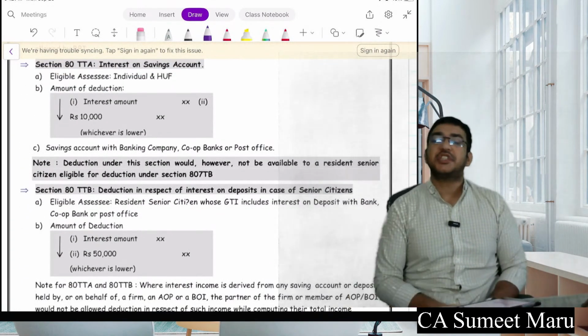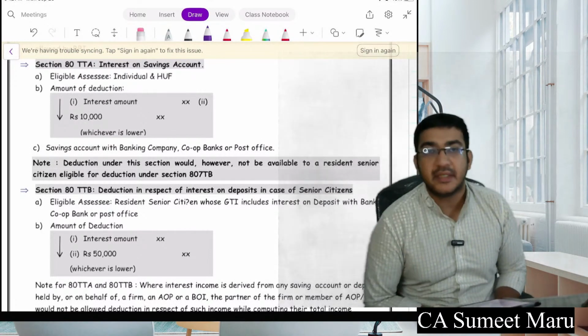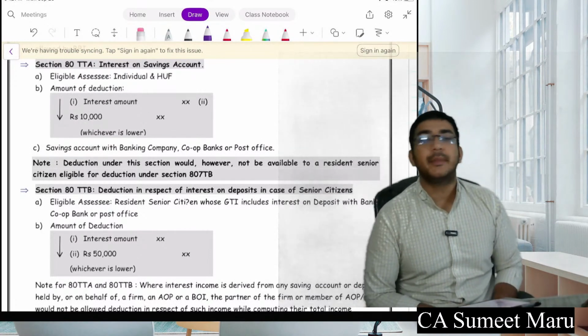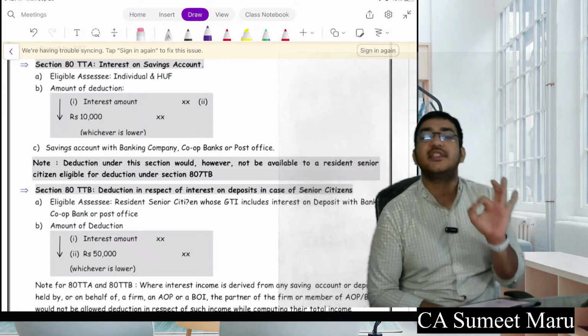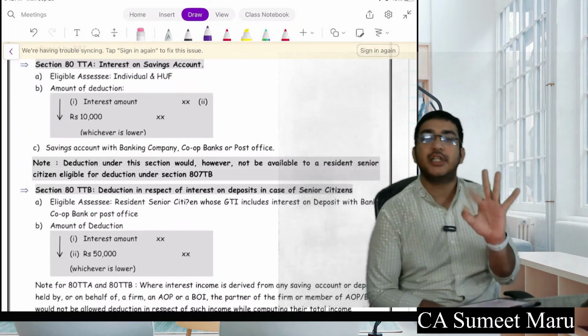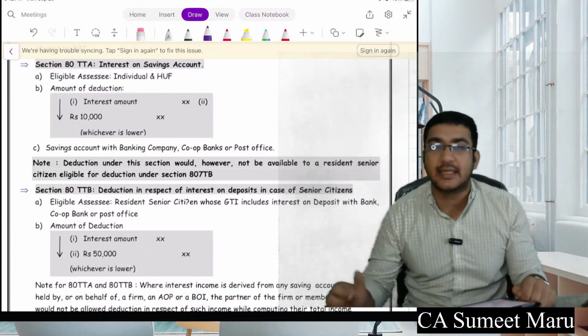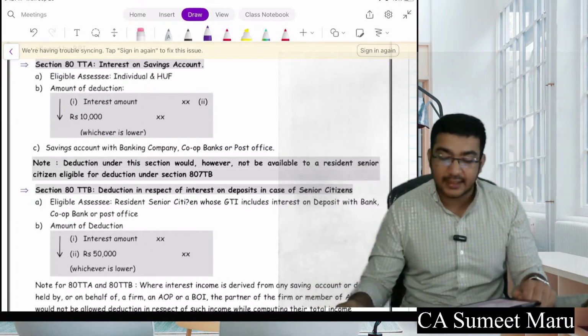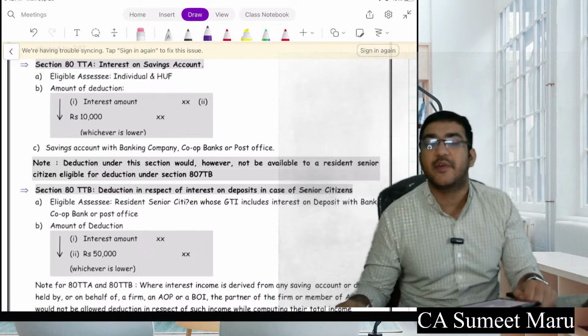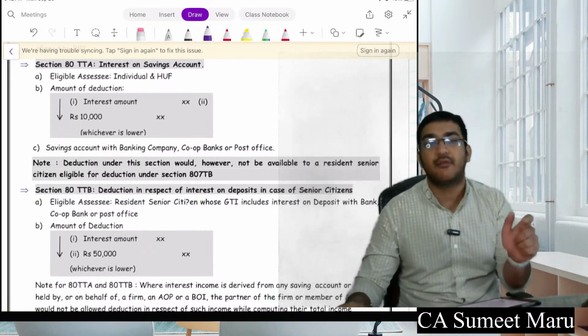The next last two sections were 80TTA and TTB. TTA was for normal citizens, TTB was for senior citizens. TTA is for interest on savings account only, maximum deduction 10,000. So whatever interest you are getting, first it will be added in income from other sources and then it will be subtracted here. And the next part was 80TTB, which was only for senior citizens. Deduction allowed here was again how much?